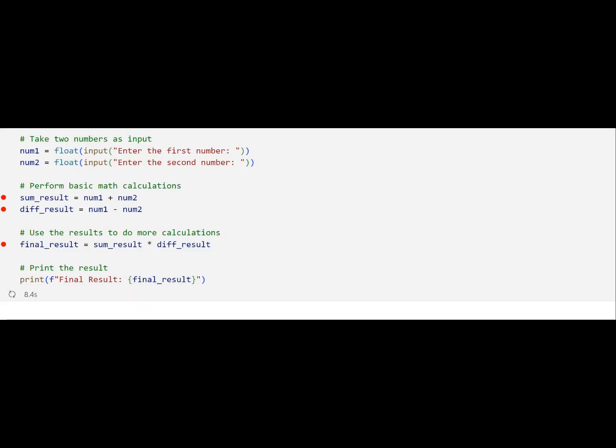Before we understand Spark lazy evaluation, let's recall how a piece of code is normally executed. In this Python code snippet, the user is prompted to enter two numbers, and we perform some basic math operations on them. Let's say we give number 1 as 6 and number 2 as 2. If you see in the debug console, as soon as the execution hits a particular line of code, the operation is executed. However, this is not the case with Spark execution.